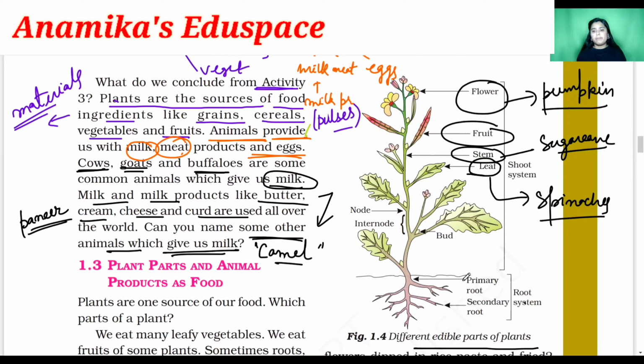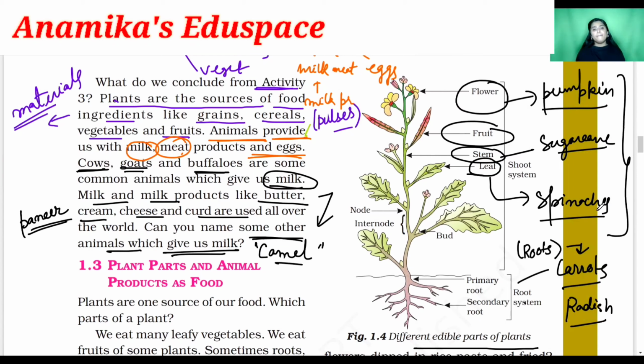And from the root system, we can have carrots and radish, right? So these are some examples. We can eat the roots of the plants, and we can also eat the shoot of the plants.